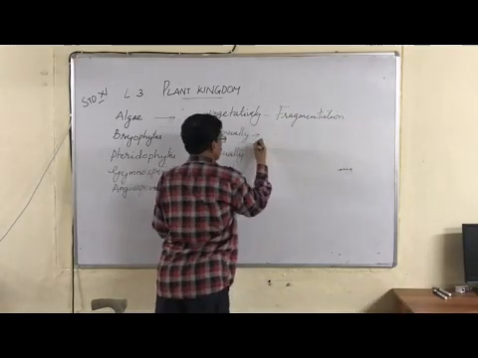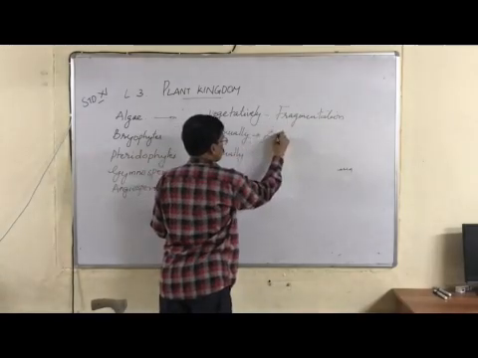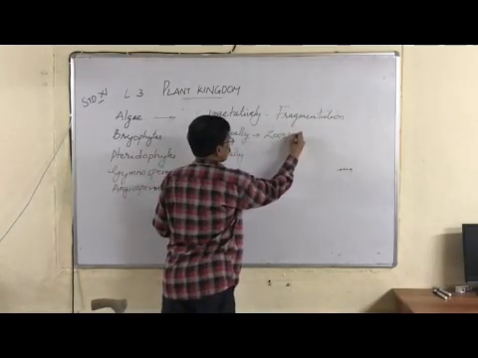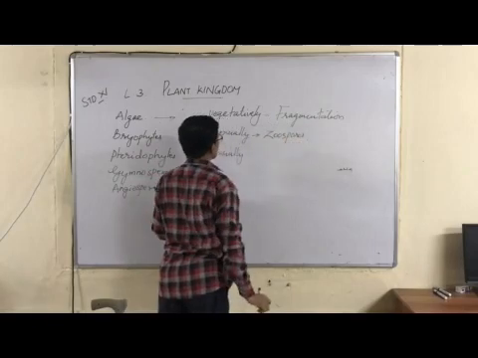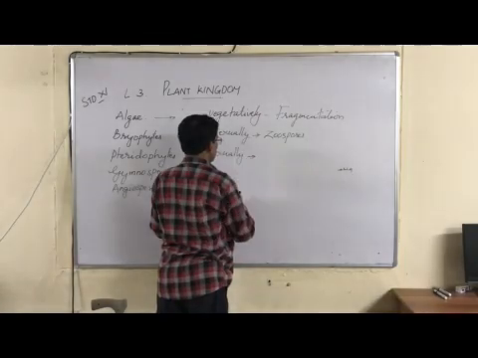Whereas asexual reproduction is by various types of spores, such as zoospores. Zoospores are motile spores. Then sexual reproduction is by gametes.